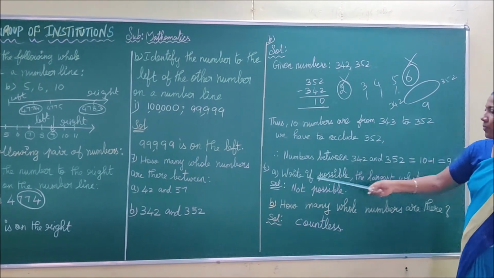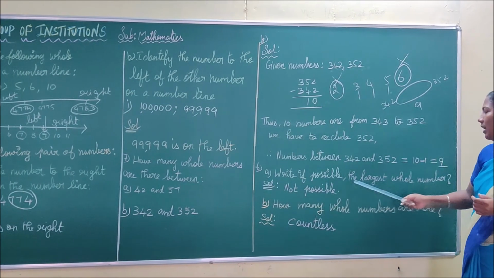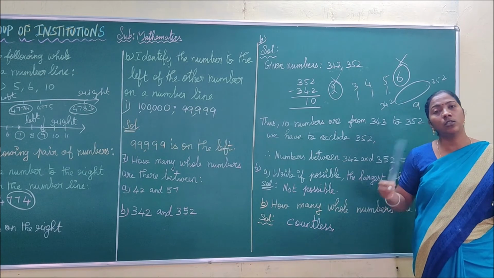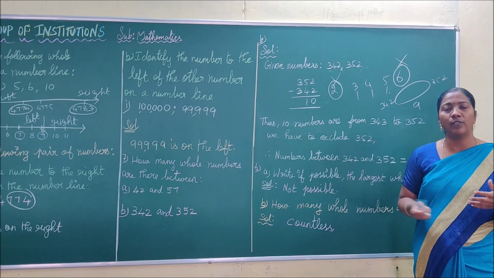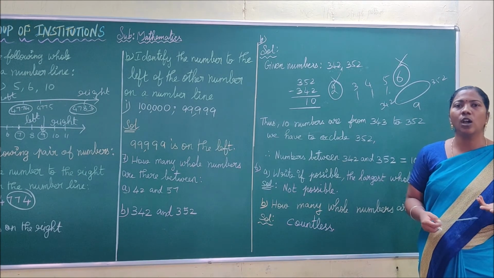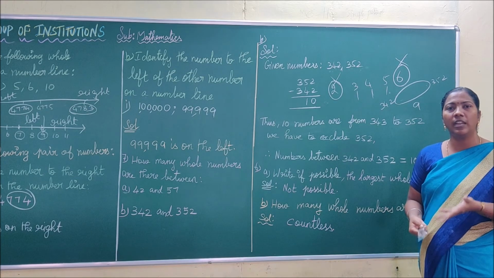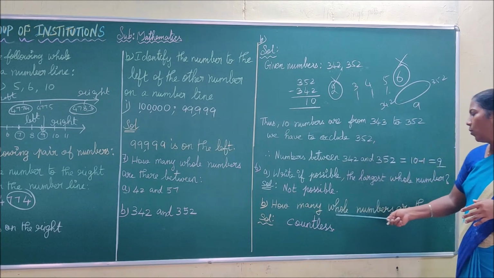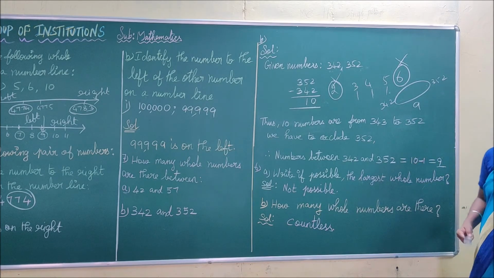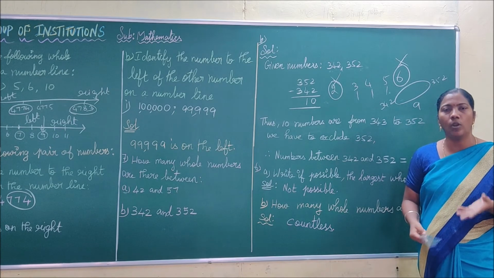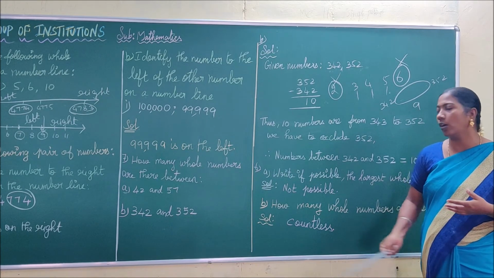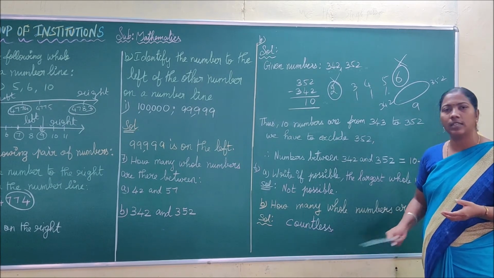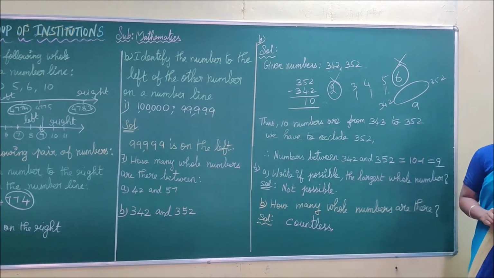This is a 1 mark sum. Write, if possible, the largest whole number. What they are asking is you have to write the largest whole number. We have already seen in the definition of whole number that it is endless. So how can you find the largest number from the endless numbers? So you have to write not possible. See the next question. How many whole numbers are there? They are asking totally how many whole numbers there are. Now I can say it is endless. So you have to write it as countless or infinity. Okay. You are right, countless is the answer. Clear, children?